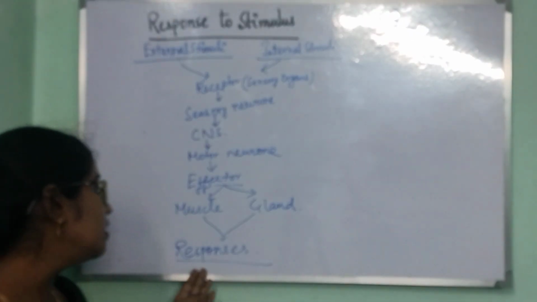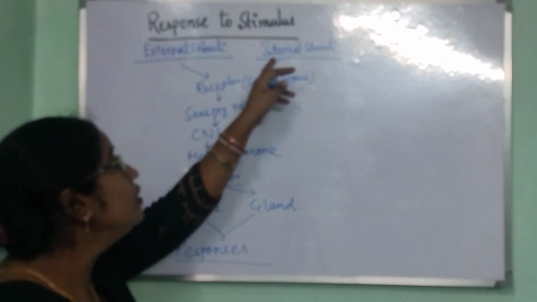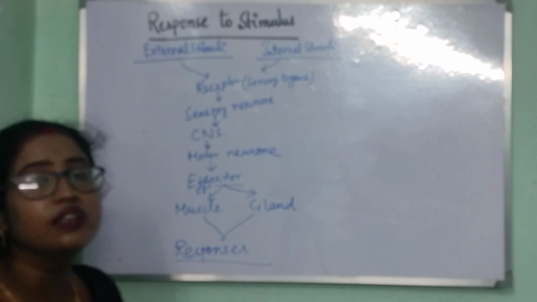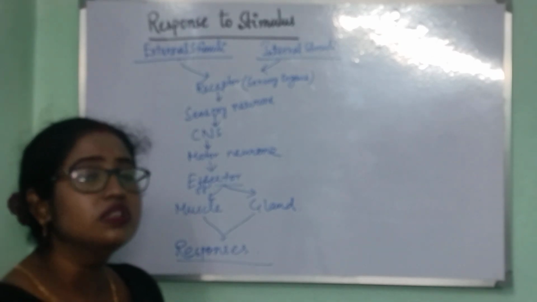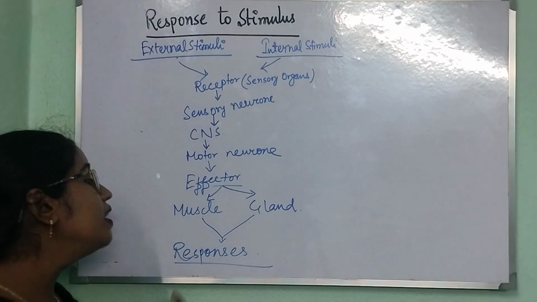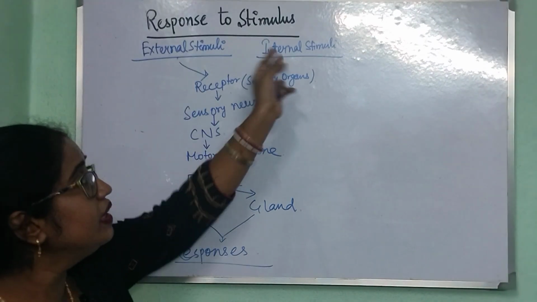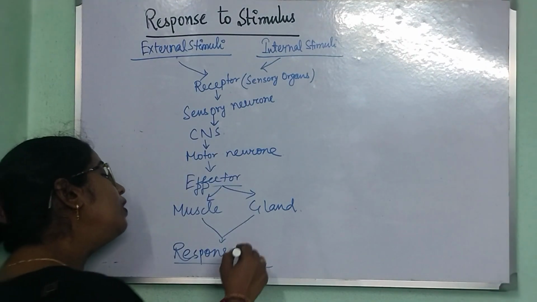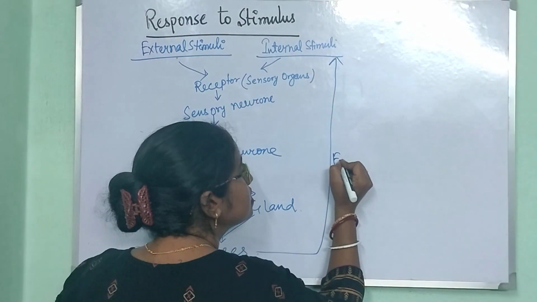So these exert the responses, and if the stimulus is internal, not external, because we can't control the outer environment stimuli, then one more mechanism operates, known as the feedback mechanism.